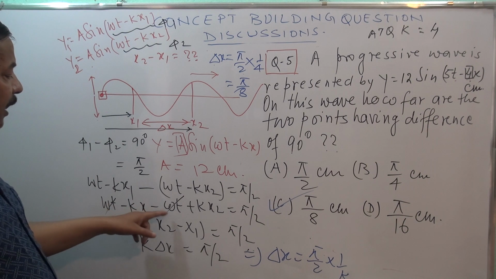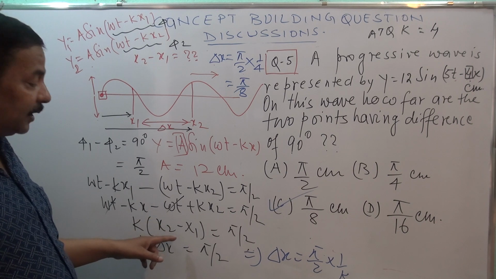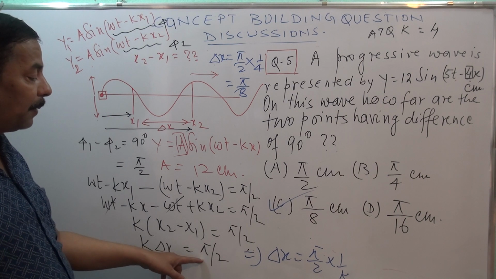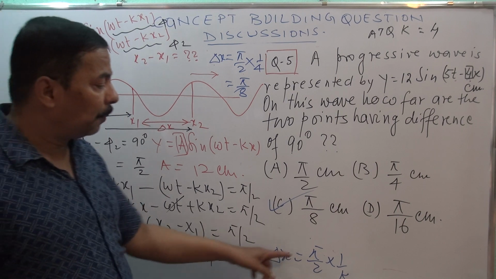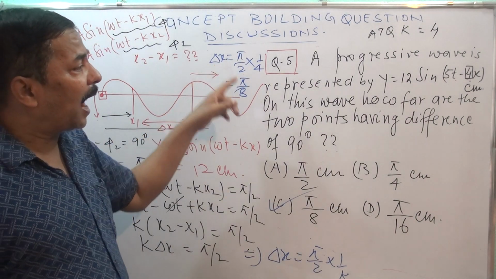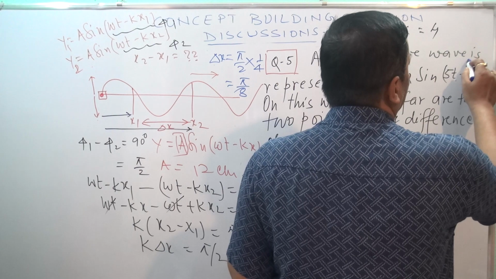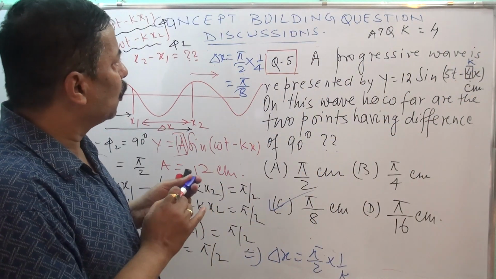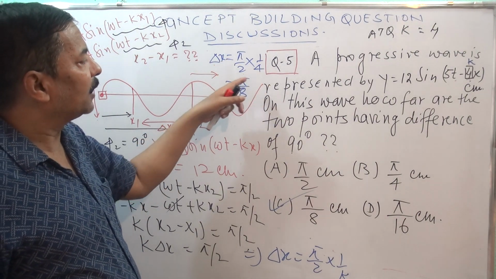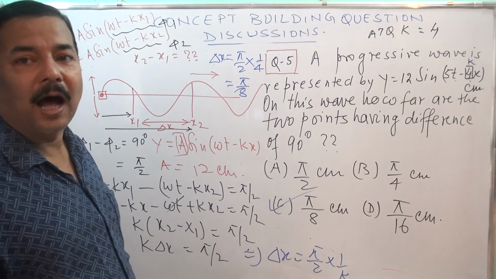So ultimately ωt will cancel and we get k(x2 − x1) = π/2. According to the question, we have to find x2 minus x1, which I write as Δx. So kΔx = π/2, and Δx = π/2 into 1/k. Comparing with sin(ωt − kx), k is 4. So Δx = π/2 into 1/4, which gives π/8. So Δx = π/8 centimeter. This should be our answer.